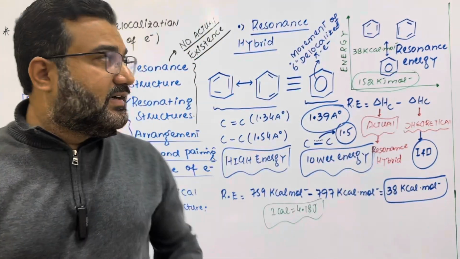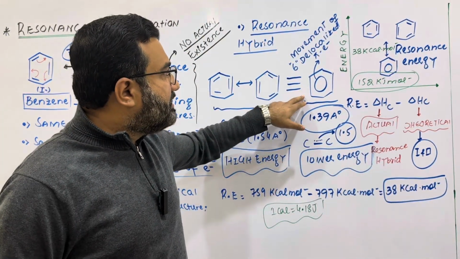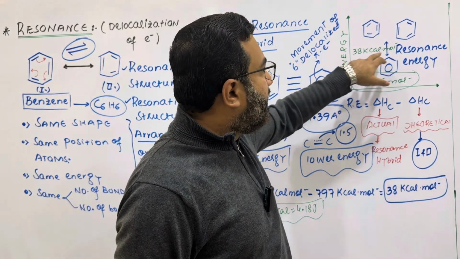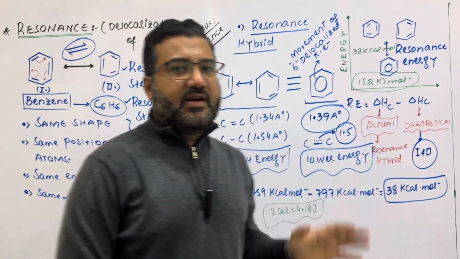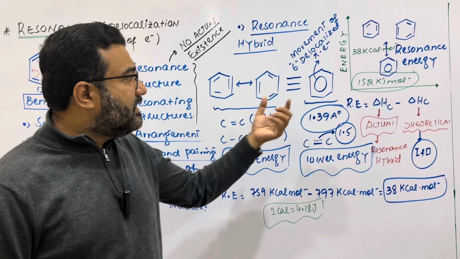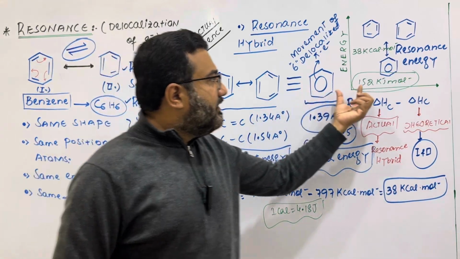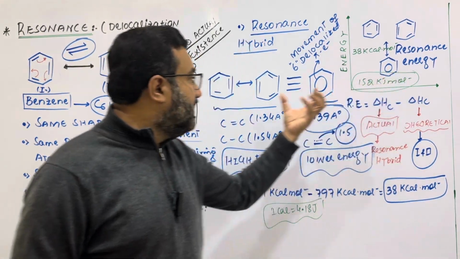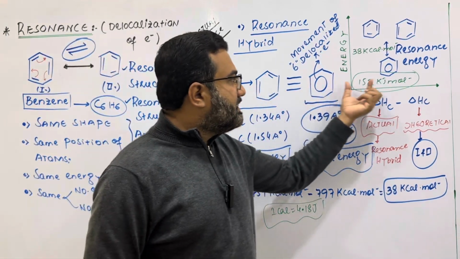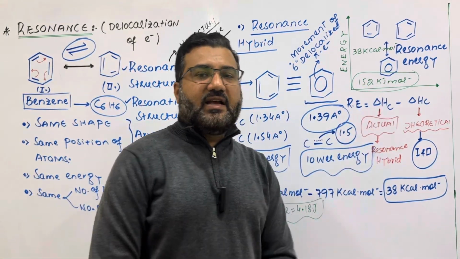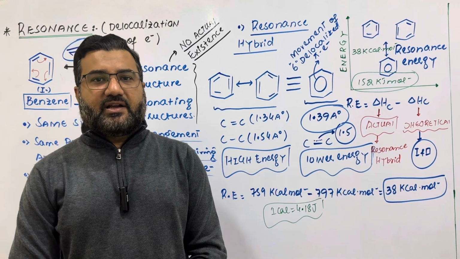So we will say that the resonance hybrid structure is 38 kilocalories per mole more stable as compared to its resonating structures. Or you can say it is 152 kilojoules per mole more stable, and this structure is this much lower in energy as compared to its resonating structures.